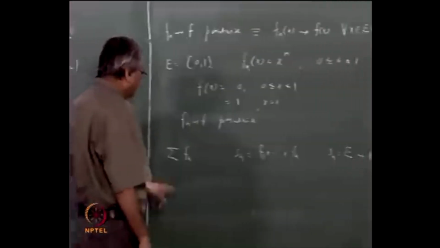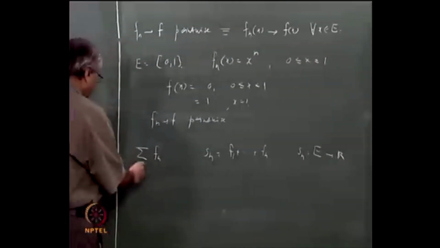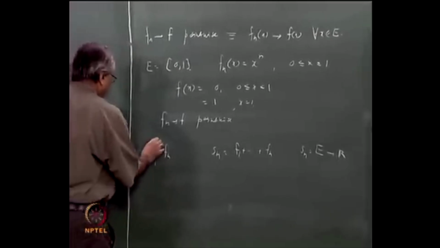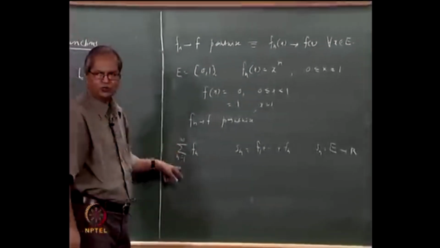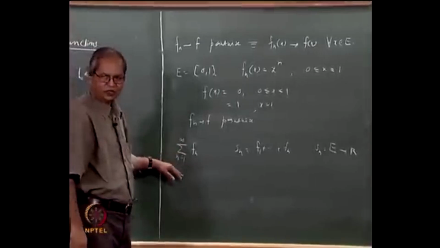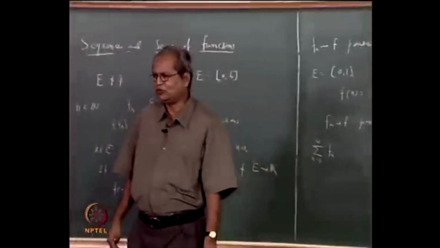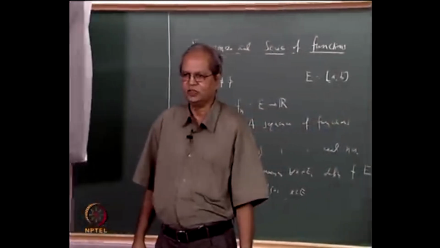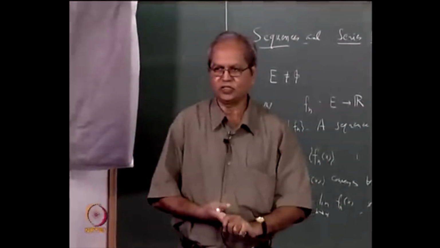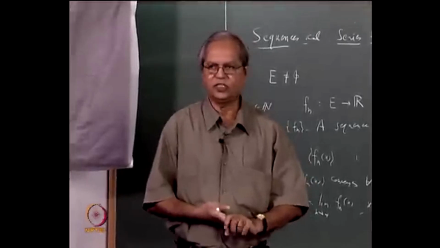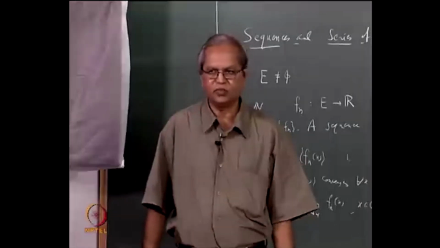Coming back to the series, given any such sequence, we can think of a series like this, sigma fn, n going from 1 to infinity, or in certain cases it is convenient to take n going from 0 to infinity. It does not matter where you start. As far as the convergence or divergence of a sequence or a series is concerned, what happens to the first few terms does not matter.